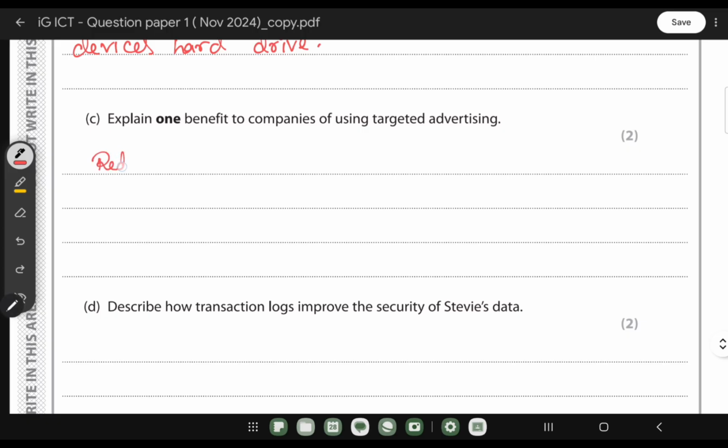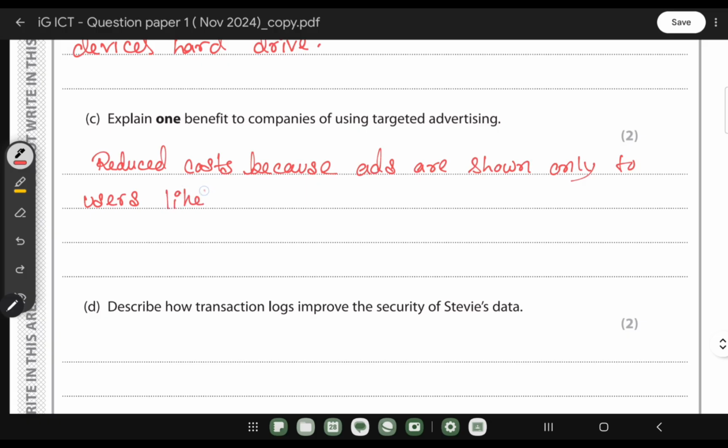So we can write: reduces cost because ads are shown only to users likely to be interested.